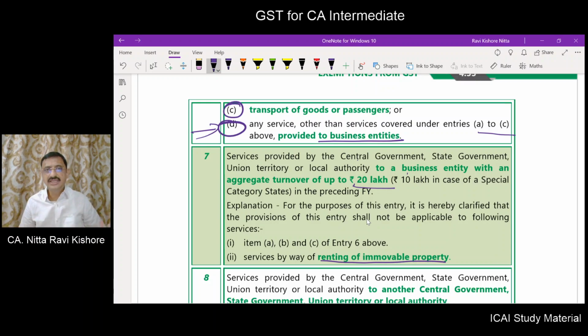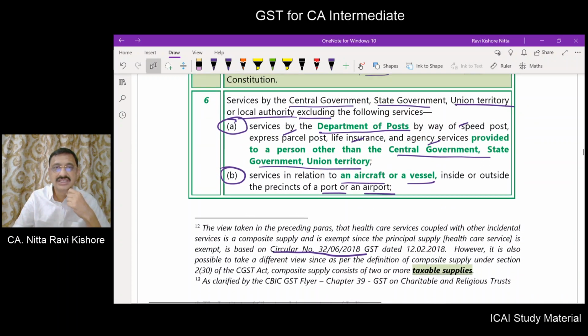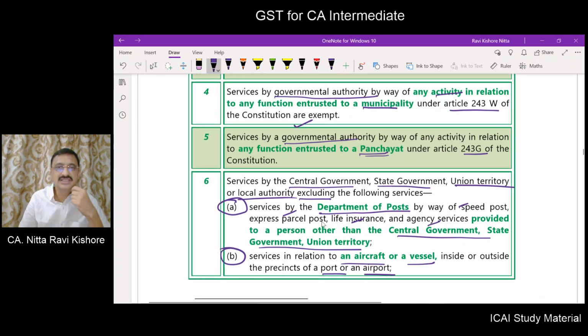So, in a nutshell, what we can say is service by central government, state government, union territory or local authority. Now here local authority has also come, but in the preceding entry number 6, there is no local authority. The main service has the local authority. Central government, state government, union territory or local authority is given here. For Department of Post, local authority is not included. Means if Department of Post provides service of a speed post, express parcel post, life insurance to a local authority, it will be chargeable. It is not exempted.